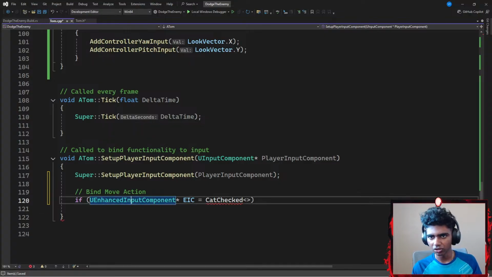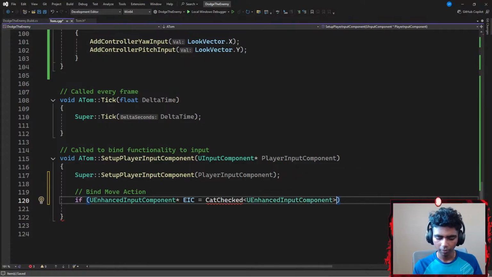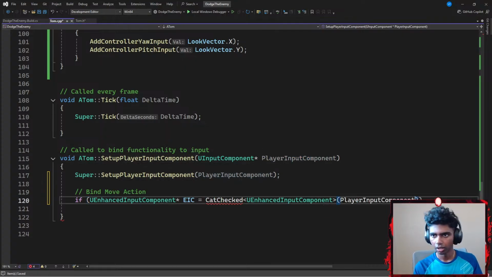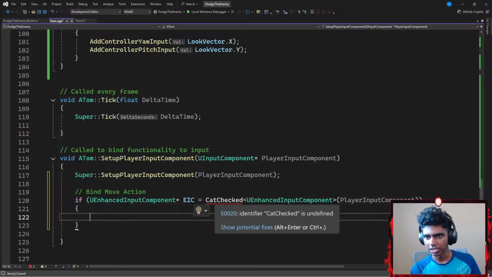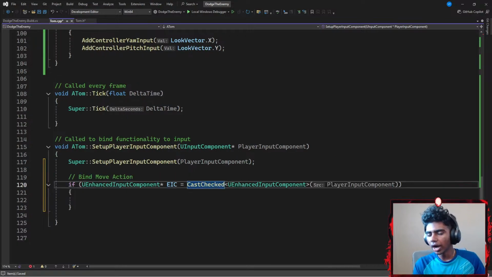Whoops, I just need to copy this. There we go. Then I'm gonna paste it here. I'm gonna go with the parentheses and add my player input component. And then I'm gonna add curly braces. This is going to be CastChecked. Let's go with something like CastChecked. Alright.